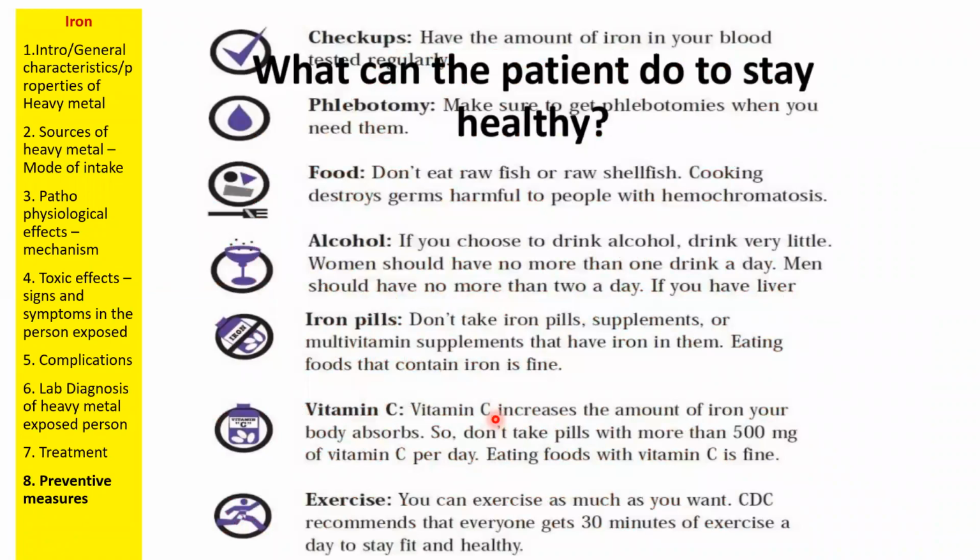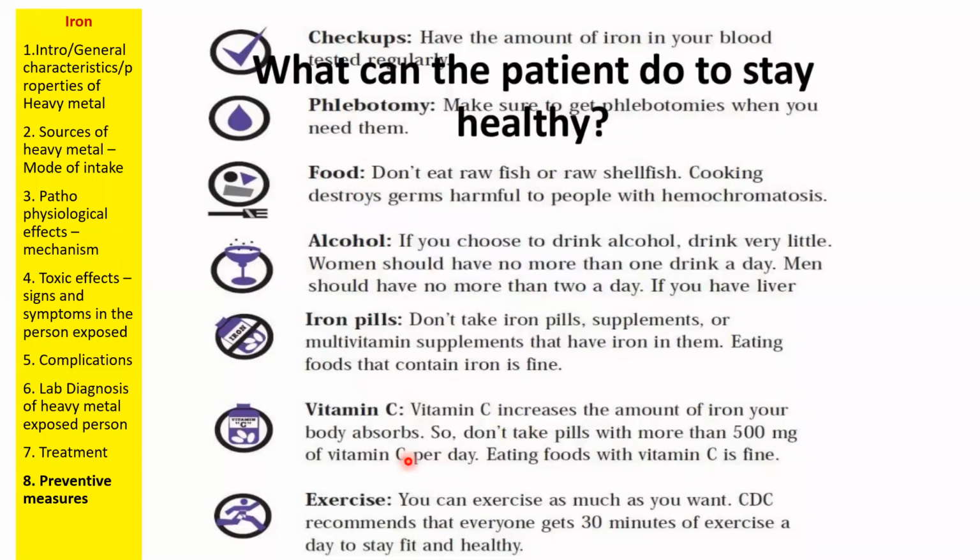So prevention is better than cure. That is why patients who got this iron toxication should have regular checkups. Phlebotomy should be done. Phlebotomy is very important. We need to take frequent blood samples and analyze the levels of iron frequently in the patient. Then food: suspected iron toxicated patients should not depend on a heavy diet, such as a diet that has iron rich things. They should not take iron pills. They should not take vitamin C, because vitamin C increases the amount of iron. Vitamin C is a very good iron absorber.